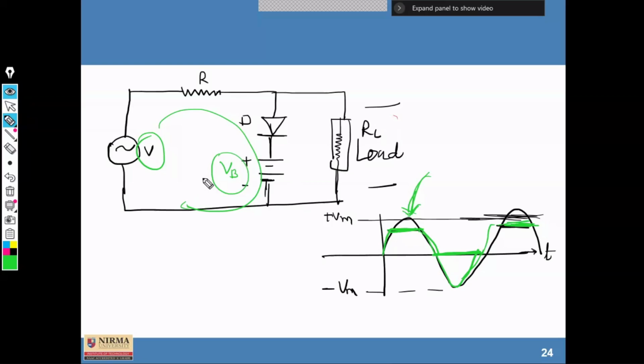And what is going to happen then? The output voltage will stay at plus VB so long as the input voltage is greater than plus VB. In this case, the value of the battery connected here matters with respect to your source voltage. So according to the level of battery voltage, the magnitude of this waveform will be clipped. Clear?